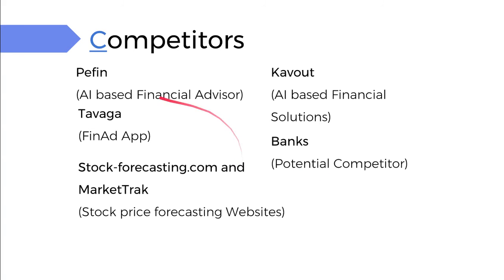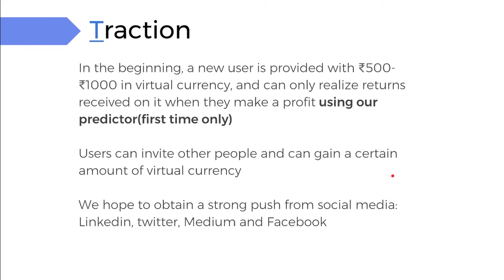We have certain competitors just within AI-based financial advisory: Tavaga, Kawout, stockforecasting.com. This one is big time. However, potential customers are banks as well, since we model our revenue system on the basis of mutual funds. How? I will get to that.